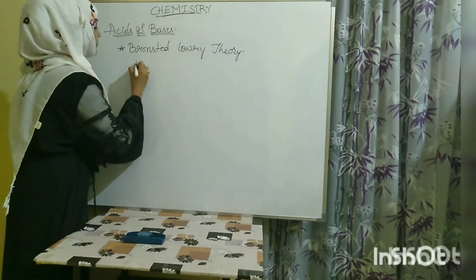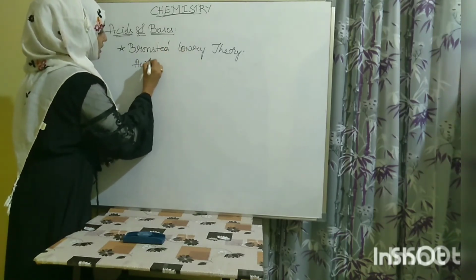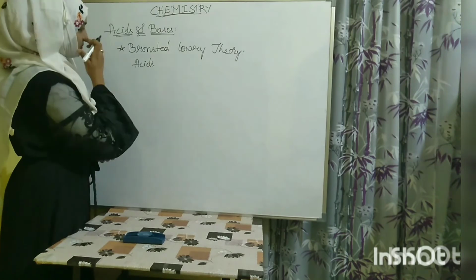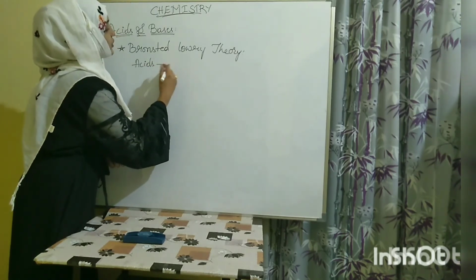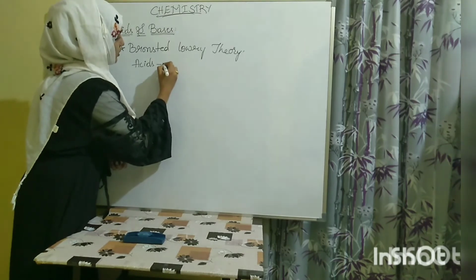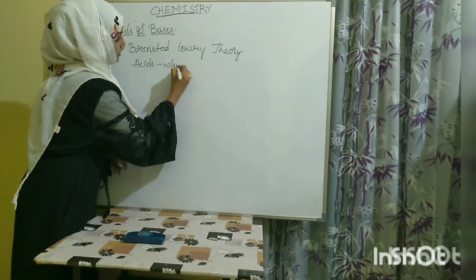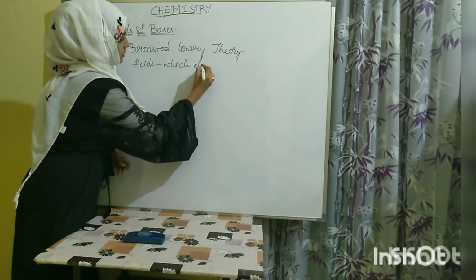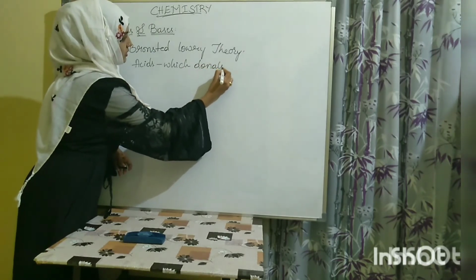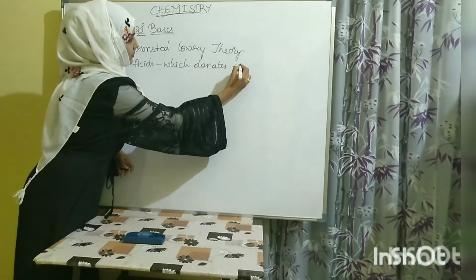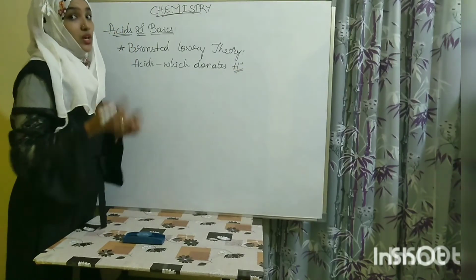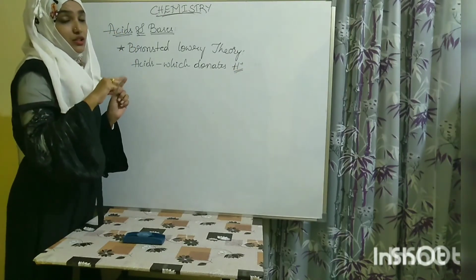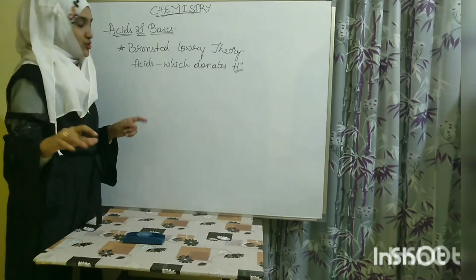What it says? Acids are the substances which donate protons. It's not a big difference to Arrhenius. You should not get confused.